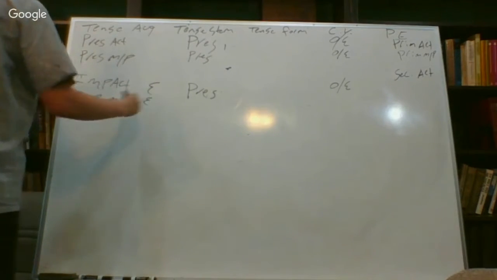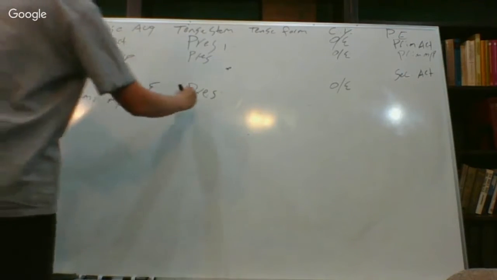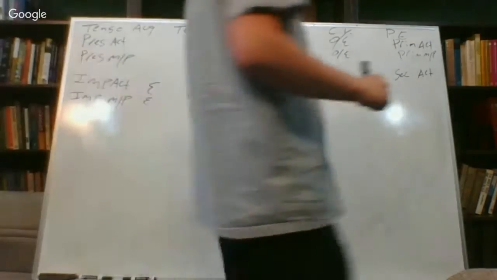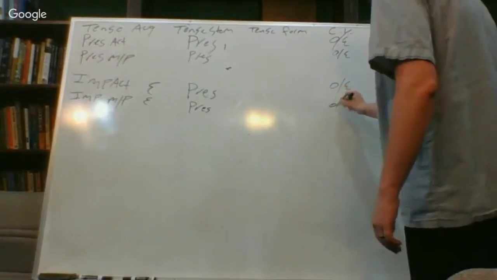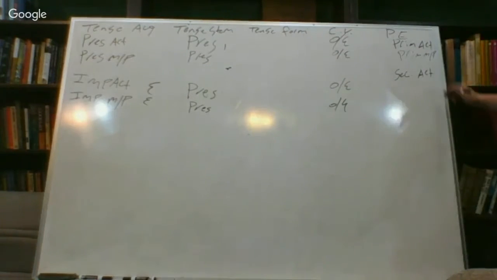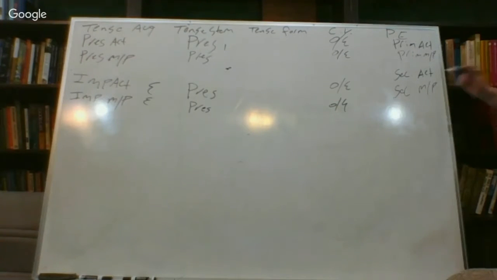Then we're going to move to the imperfect middle passive. There's going to be an augment, and again, what's the stem? What's the tense stem going to be? Present. Why is that? Because the imperfect takes the present tense stem. So the personal ending here, this is going to be the secondary middle passive. The imperfect middle passive is going to take the secondary middle passive personal endings. Now we can jump to the future.